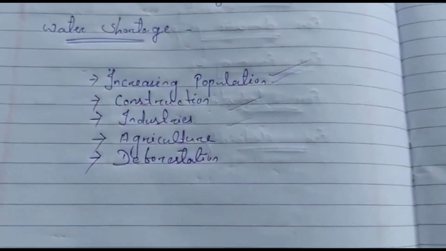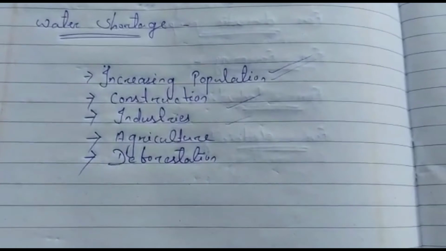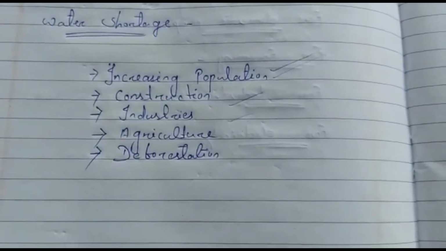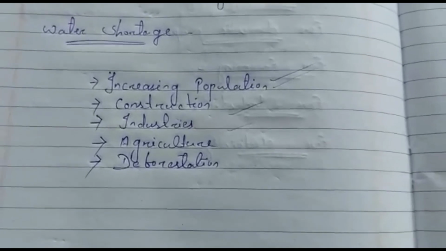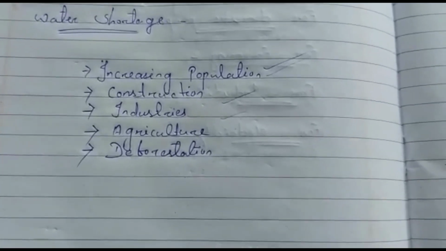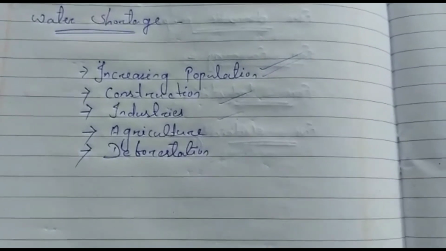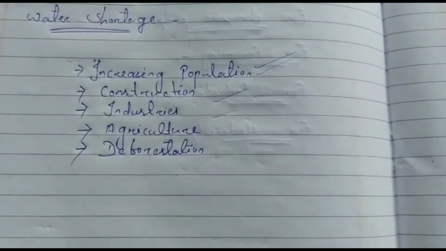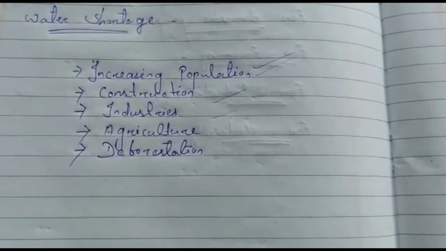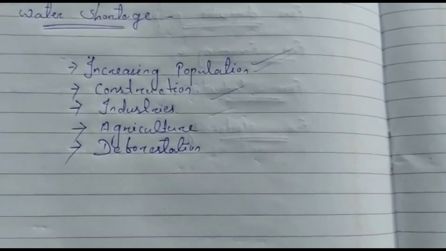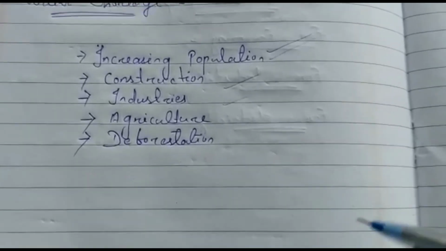It harms aquatic organisms and their lives. This has polluted most of the rivers of India, and the water looks very dirty because of the industries' toxic substances.